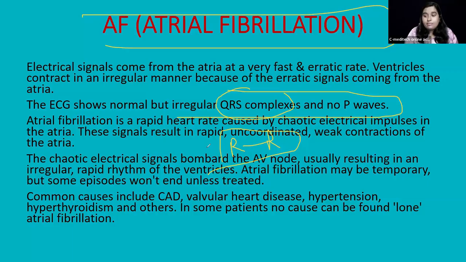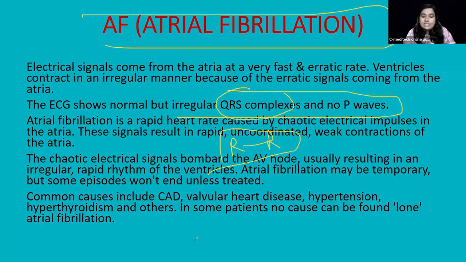Clear? And if the atrial fibrillation gets complicated, there is a chance of stroke. Why? Blood will stagnate. It will lead to clot formation, and it can lead to some kind of embolism, embolic stroke or systemic embolism. In the same way, heart failure. There might be some cardiomyopathy-like situation. Clear? So all those things can lead to what? Your atrial fibrillation.